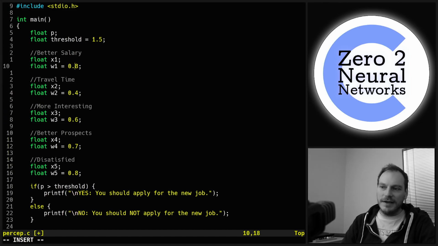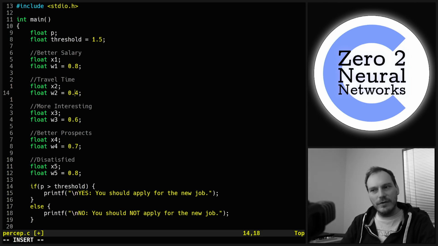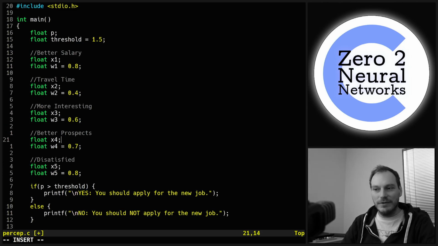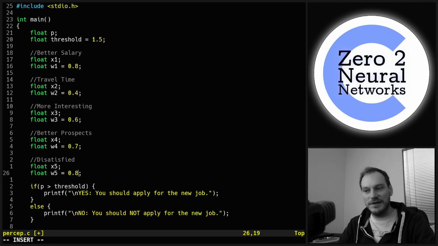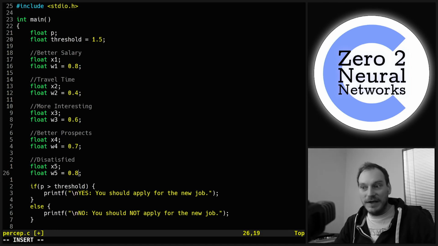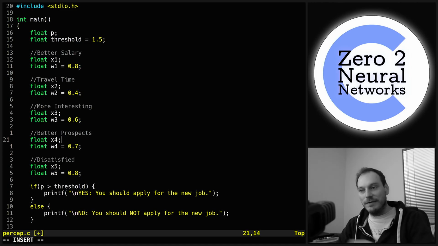So to recap, each of these inputs is going to be multiplied by these weights, which represent the importance of the input. So better salary, I mean the range is between 0 and 1 for these weights. A better salary is quite a high importance, so it gets quite a high weighting. Travel time's not as important, so it gets a lower weighting. More interesting, reasonably important. Better prospects, slightly more important still. And then if someone's dissatisfied or unhappy in their current job, then that's going to be quite a significant input as to whether they should apply for a new job. So that gets 0.8. And again, magic numbers. These are sort of just picked because, well, we'll find out if they work, won't we?